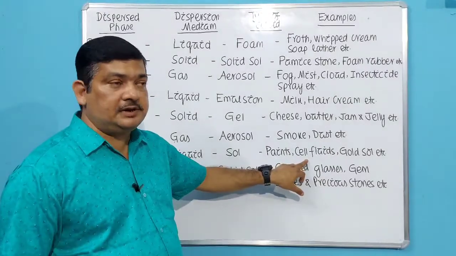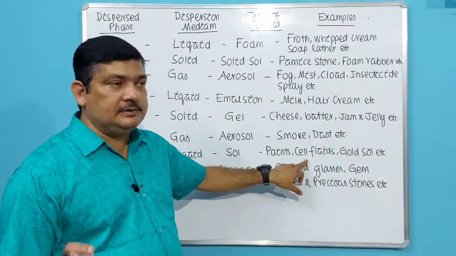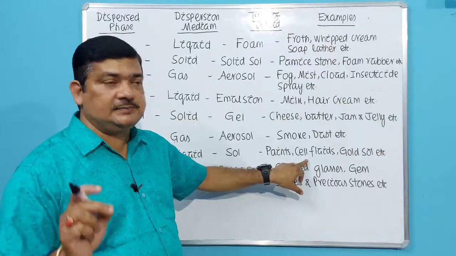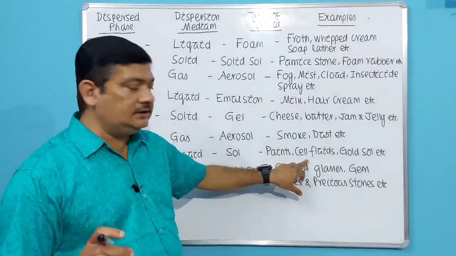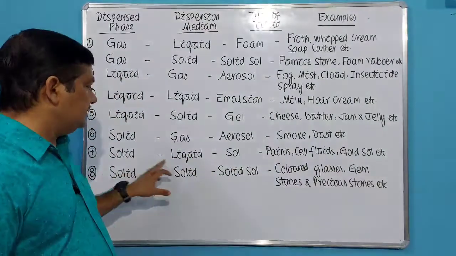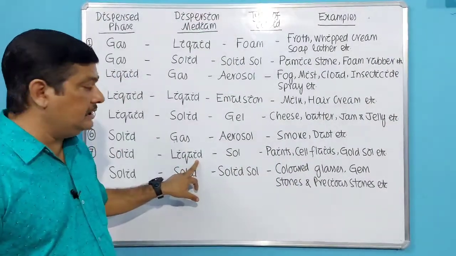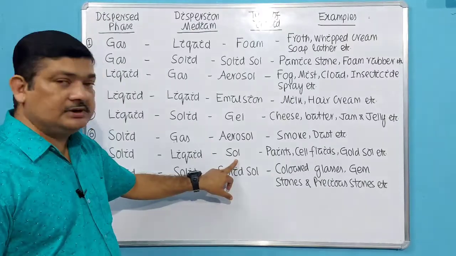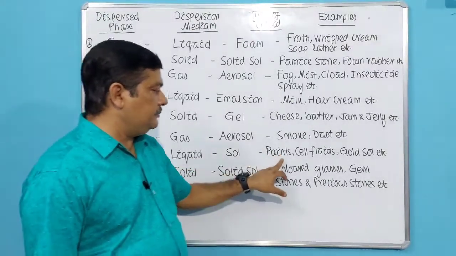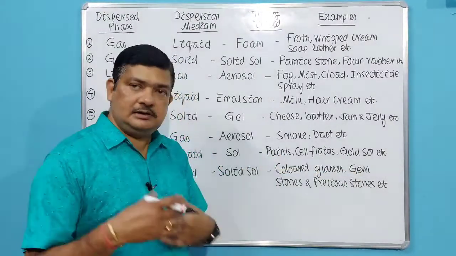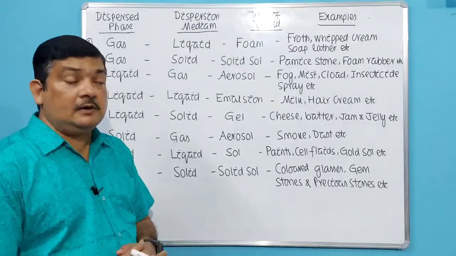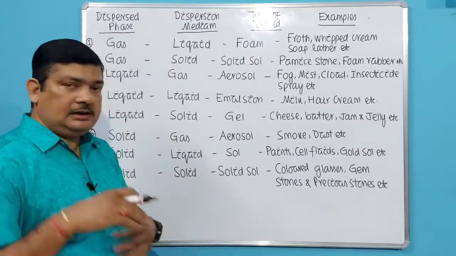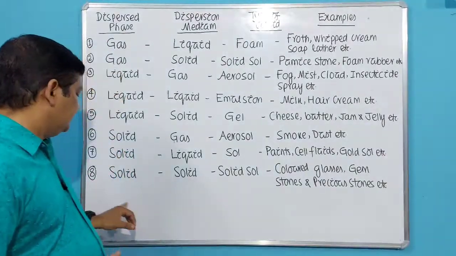Cell fluids: those students who have read biology must know that inside the cell there is a fluid called cell fluid. So it is also a colloidal solution where a little amount of solid is dispersed in a great amount of liquid, and this type of colloidal solution is called sol. Examples: paints, cell fluids, gold sol. I have already told you regarding gold sol. It is a lyophobic sol. Next I will be citing the example.